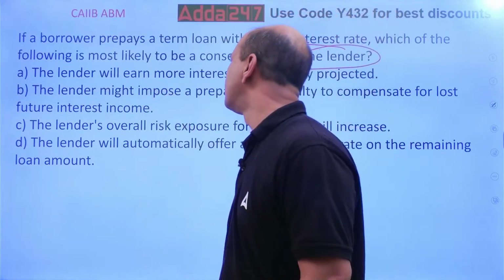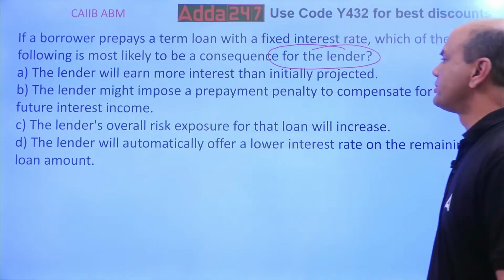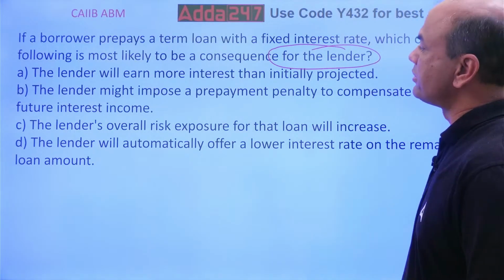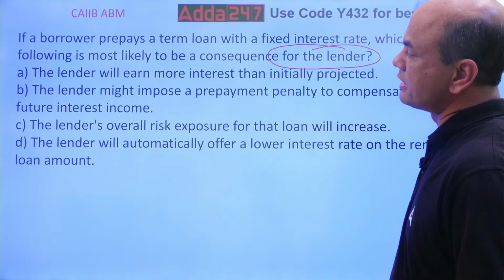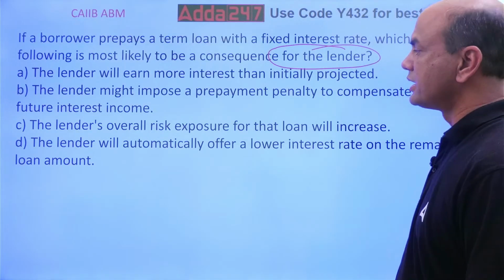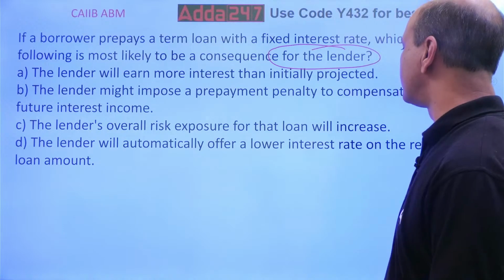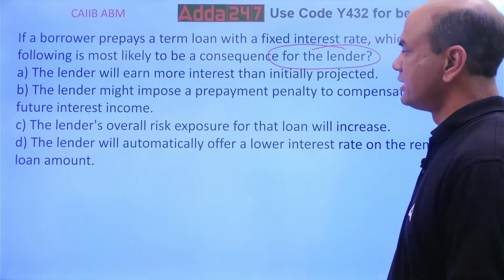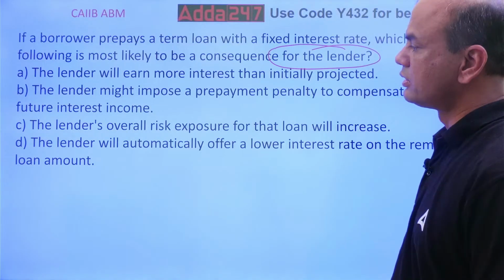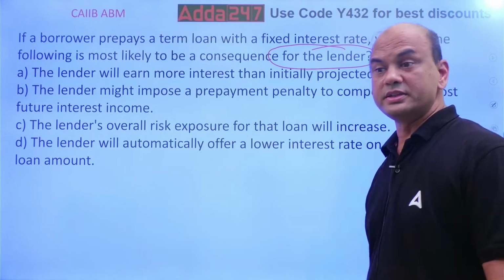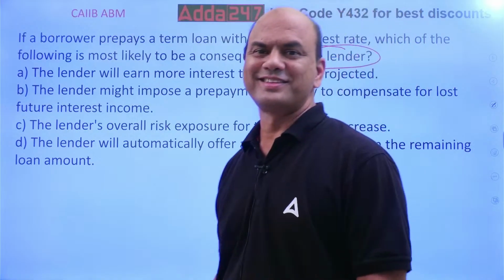The lender will earn more interest than initially projected. The lender might impose prepayment penalty to compensate for the lost future interest income. The lender's overall risk exposure for that loan will increase. The lender will automatically offer a lower interest rate on the remaining loan. Is it so? Think.